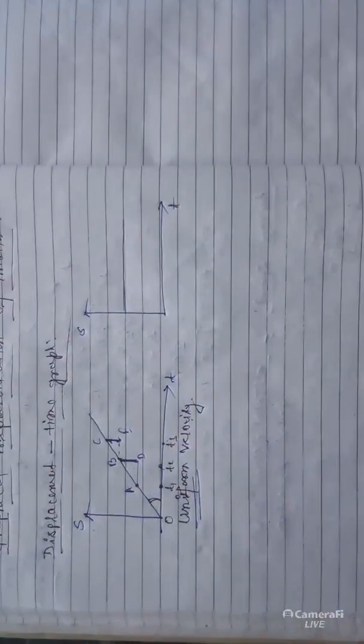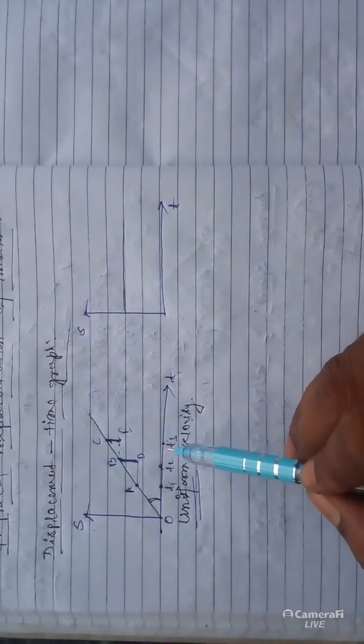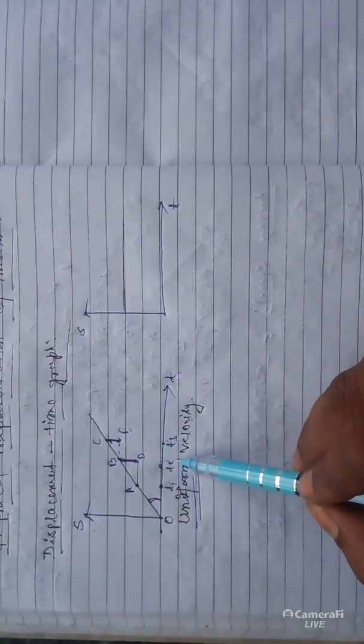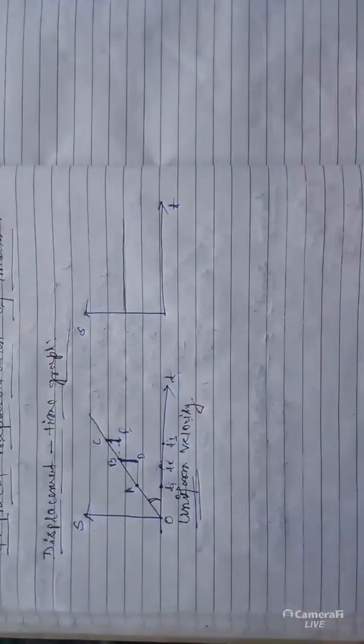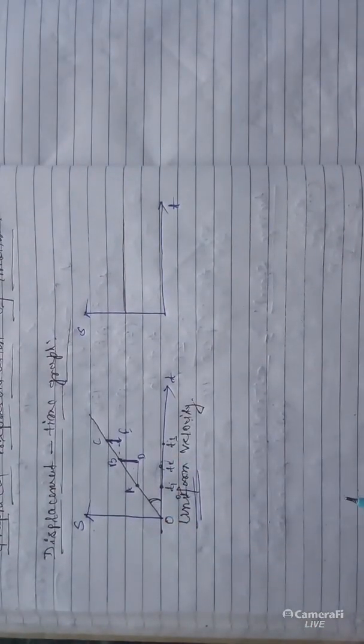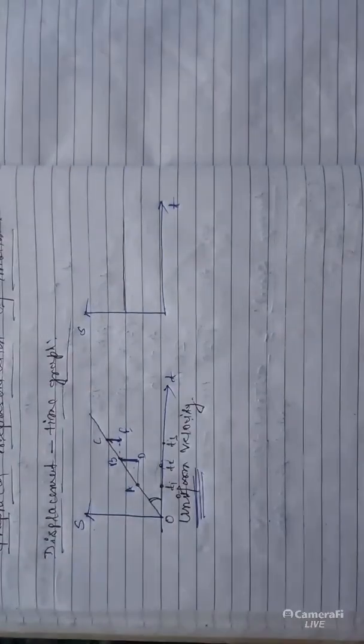But the ratio of the displacement to the time is the same for the two cases. If you take another case, the ratio of displacement to time is the same. That's why it is known as uniform velocity.